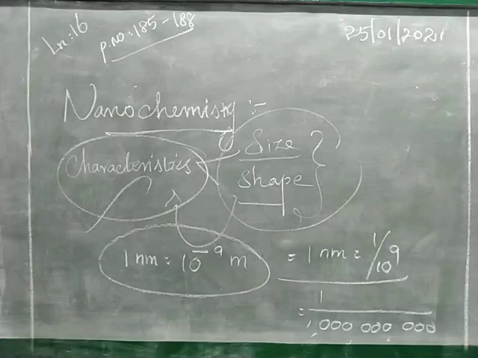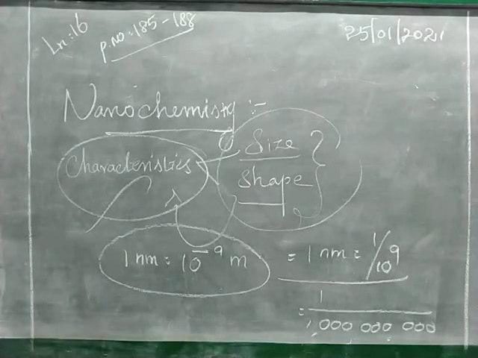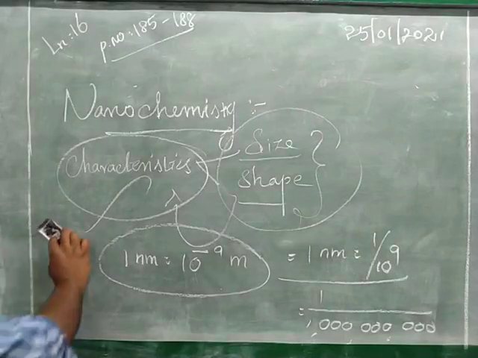When studying nanochemistry, it involves the synthesis and manipulation of materials at the atomic and molecular level, and the study of their physical and chemical properties. If you take any type of metal, we should know the atomic number and mass number. Based on this, we analyze the physical and chemical properties. That is called nanochemistry. Nanochemistry is a branch of nanoscience that deals with the chemical applications of nanomaterials in nanotechnology.